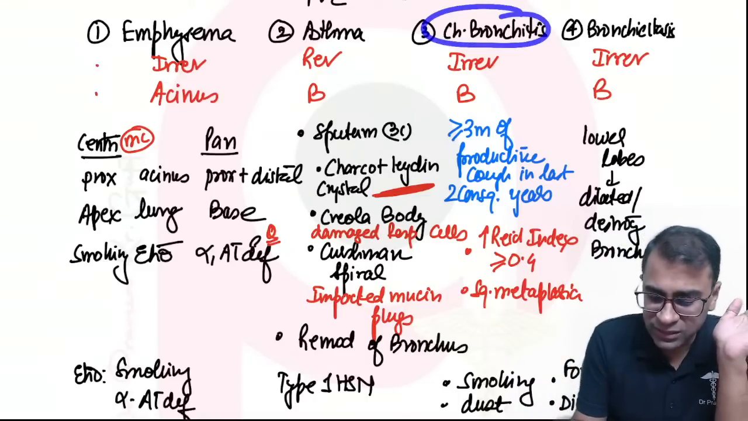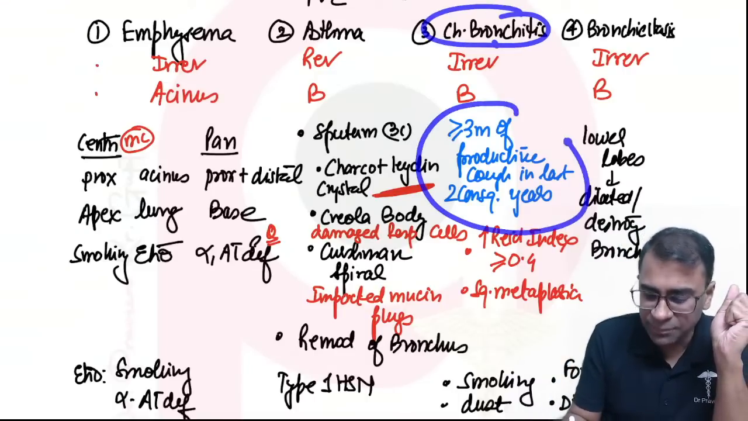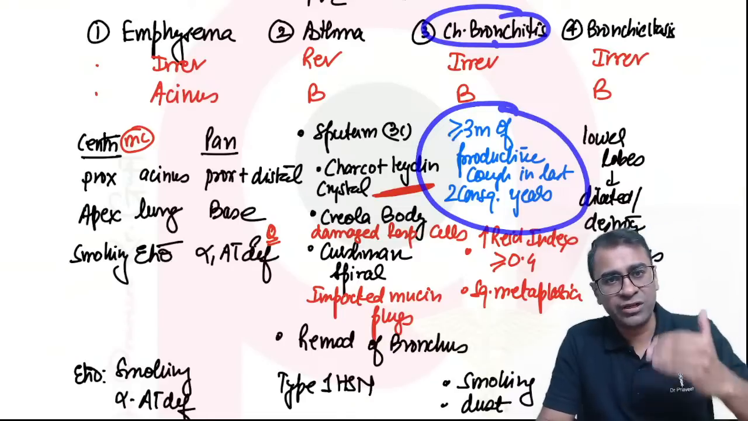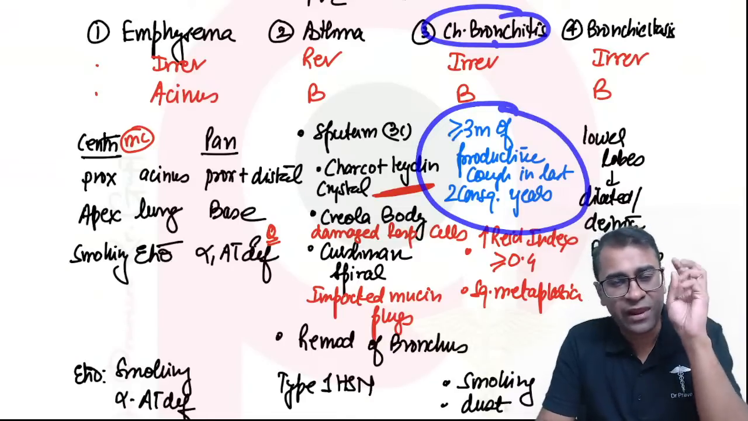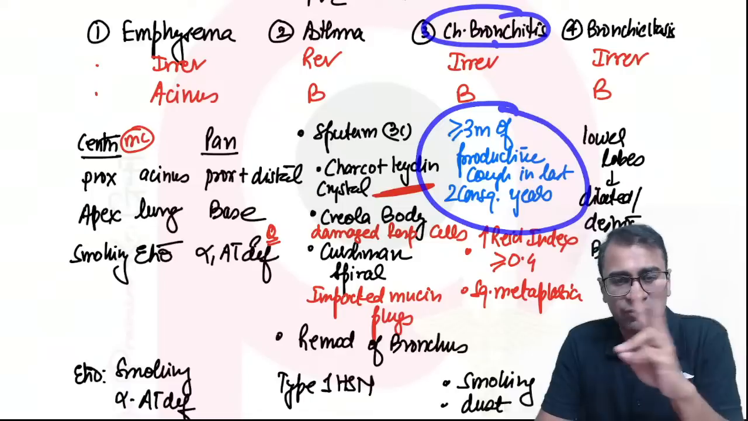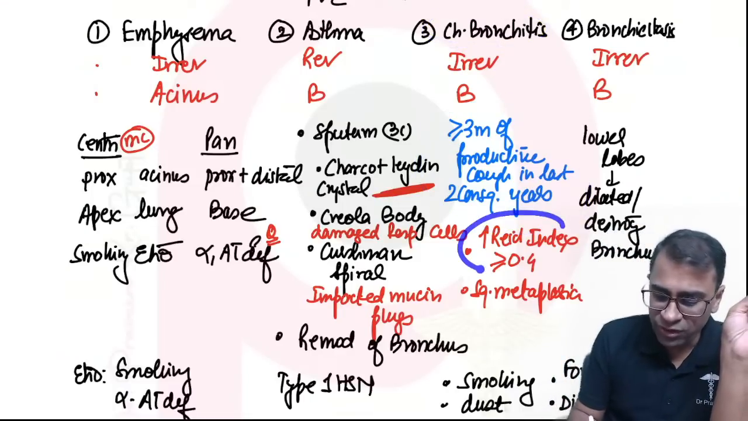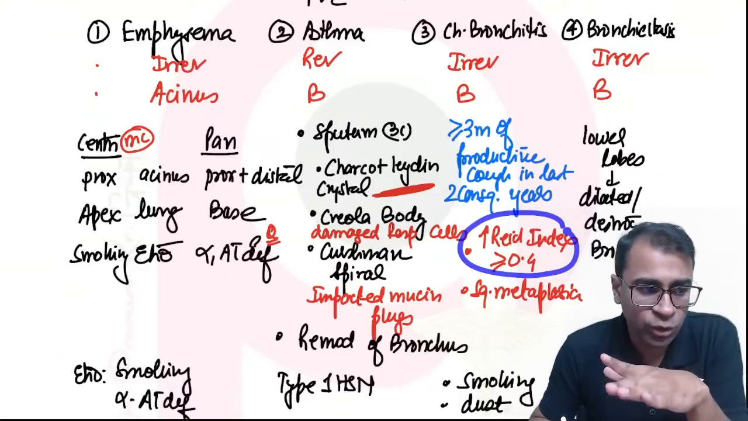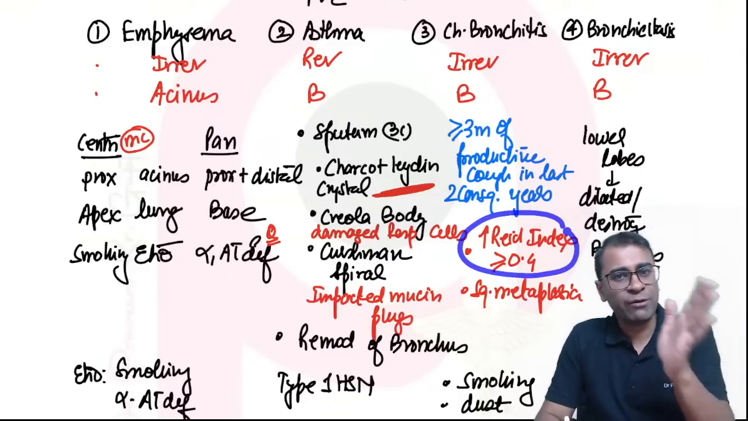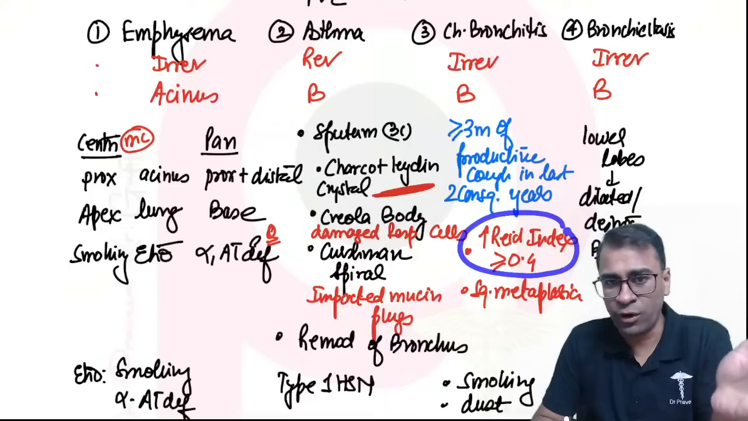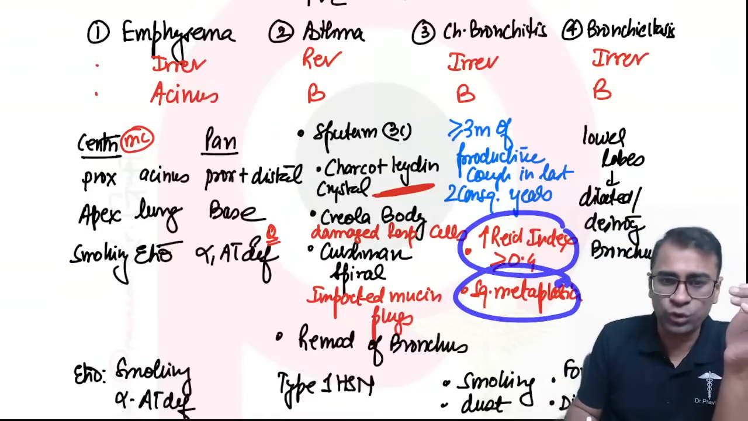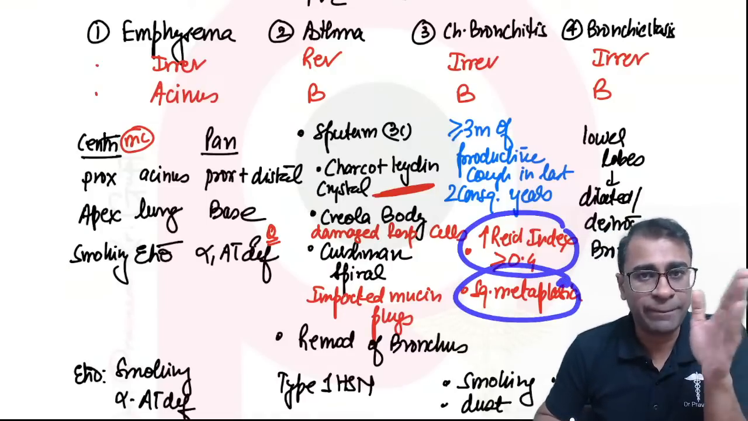Chronic bronchitis has a typical history of more than 3 months of productive cough in the last 2 consecutive years. Two things are asked here. Number one, increase of Reid index. Normally it is less than 0.4; more than or equal to 0.4 is highly suggestive of chronic bronchitis. And they can show you squamous metaplasia.